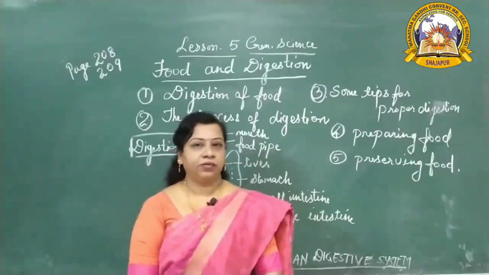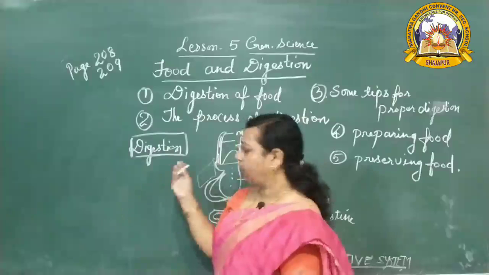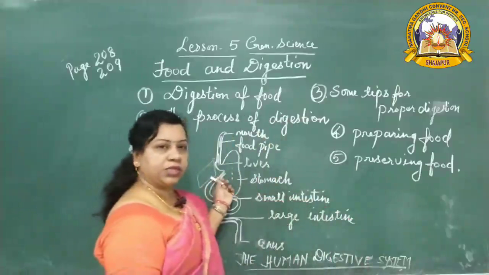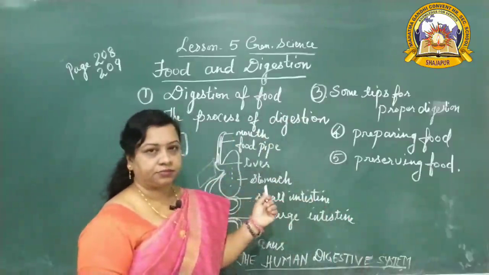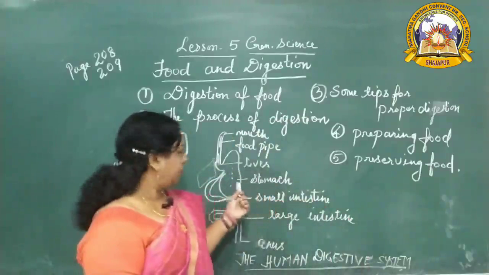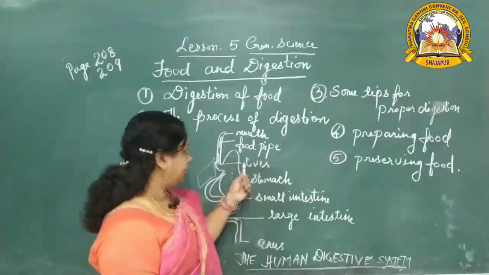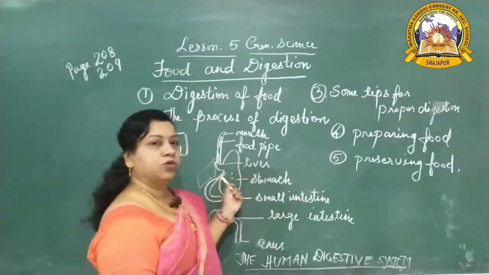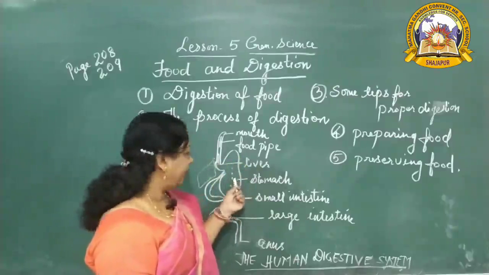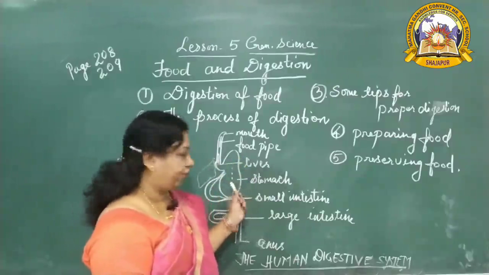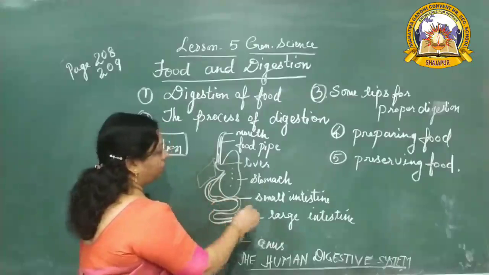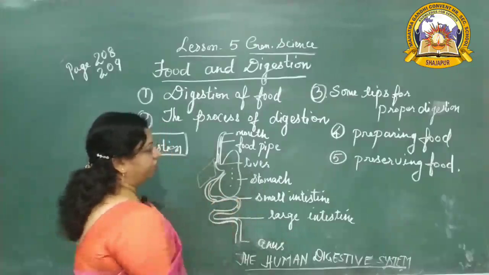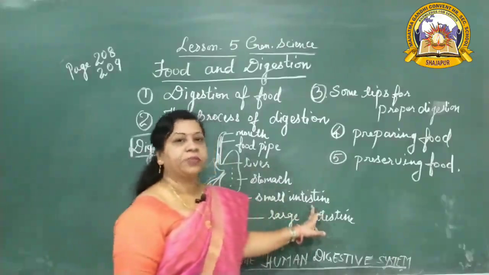Meanwhile, the pancreas and liver also secrete juices. This is the liver. It also secretes juices that help in digestion. Clear? So here so many juices are produced. They help in the digestion of the food. Then the food is pushed from here to the small intestine, a tube known as the small intestine.